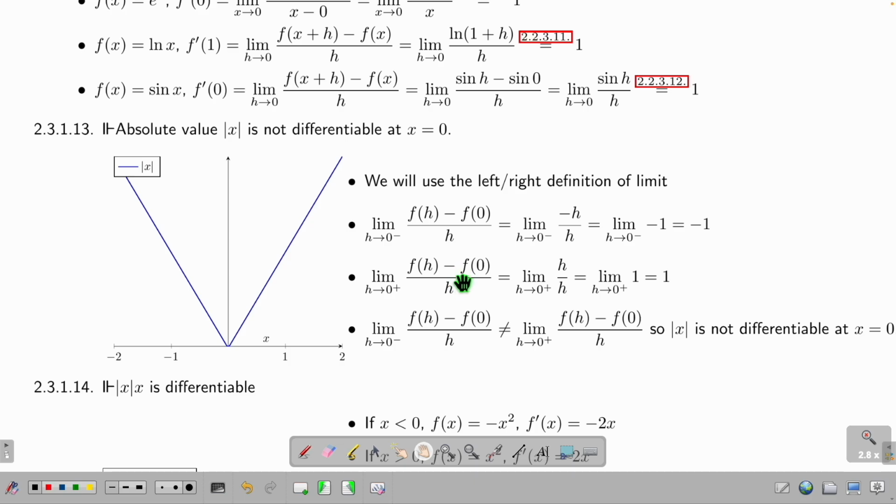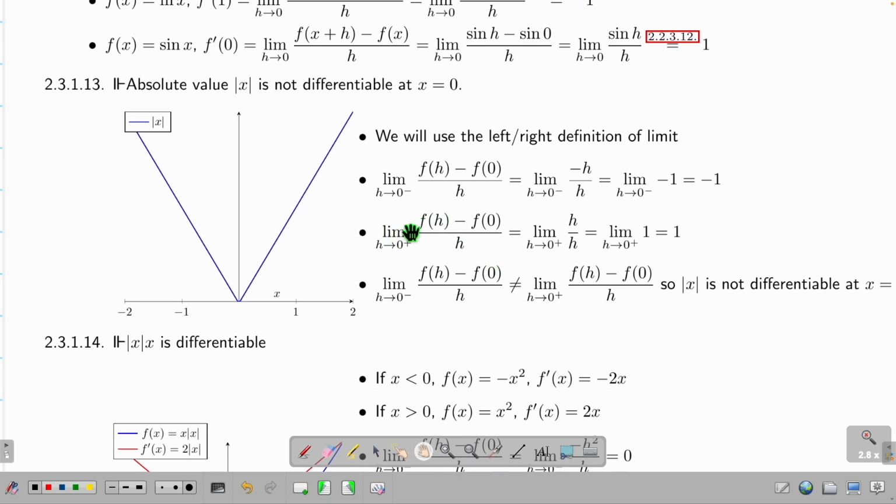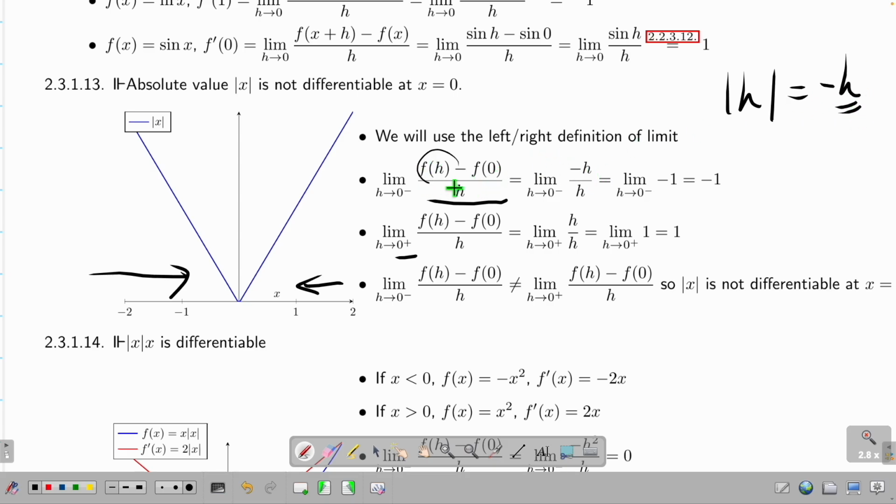There are 4 ways. You use the h definition, you use the q definition, or you use left-right limit, or you use epsilon delta. So this is one way. I'm going to use left-right. So h to 0 minus means from the left. This means from the right. So I have this. What is this? f(h) is absolute value, right? For anything that is negative, it is a negative sign with the h, right? So therefore this part is negative. This guy is 0, I don't care. Absolute value of 0 is 0, so I don't write it. This part stays there. So negative 1. This is a constant function of h. So that's why it's negative 1.